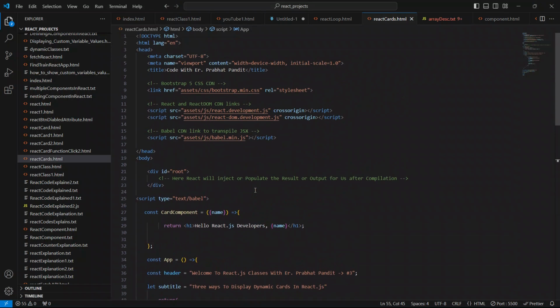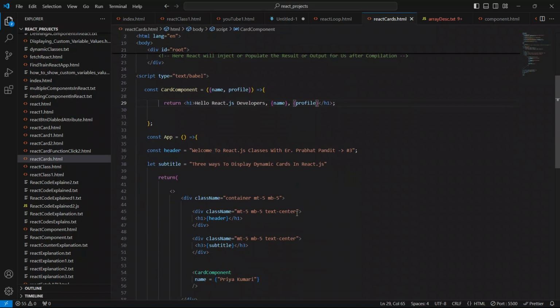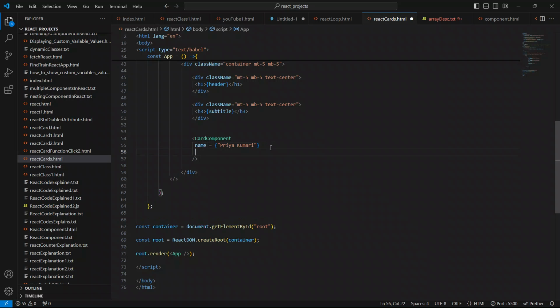Let me pass another prop to give you a little extra confidence. I'll call it profile. To show this profile, I'll use open and closing curly braces and pass this prop name, profile, here also. So profile equals open and closing curly braces, and it is a string also. I'll say here Java developer. So this is it.